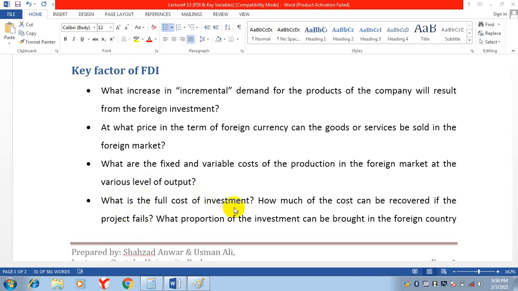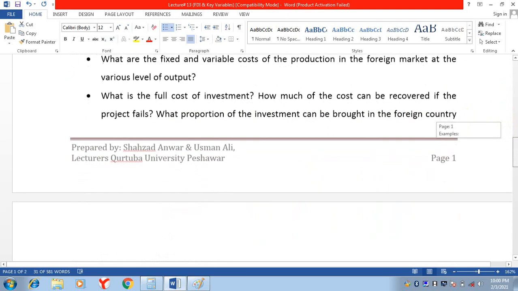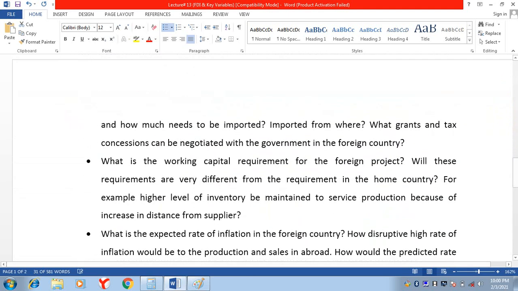What is the full cost of investment? What will be the total cost of this investment? How much of the cost can be recovered if the project fails? So how much cost can we recover? What proportion of the investment can be raised in the foreign country? How much investment can we get in that country, and how much money will we import?